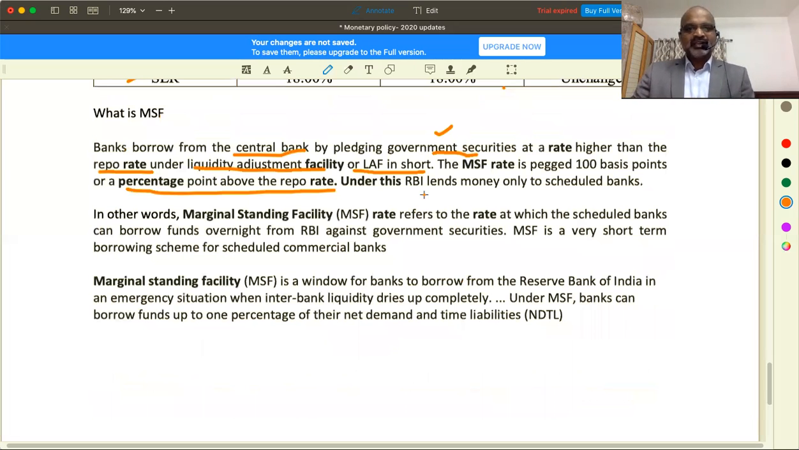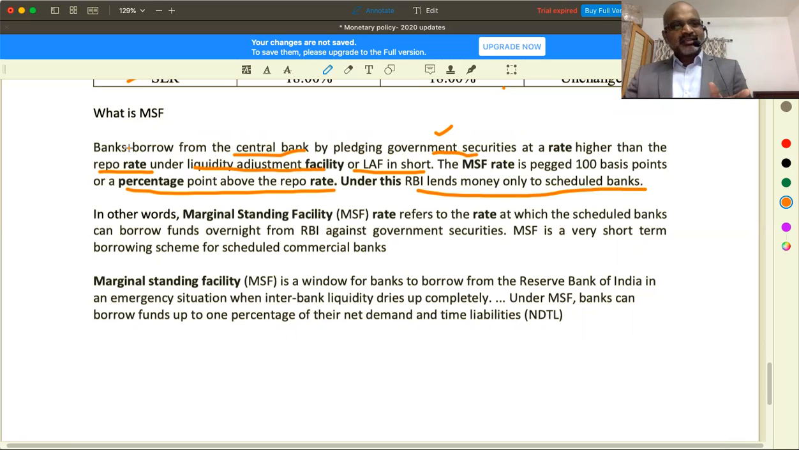Second point, under this RBI lends money only to scheduled banks. Scheduled banks are those banks which are registered under the second schedule of the Reserve Bank of India Act of 1934. So not every bank which is licensed by the Reserve Bank of India is a scheduled bank. Scheduled banks are those banks which are registered under the second schedule of the RBI Act of 1934.